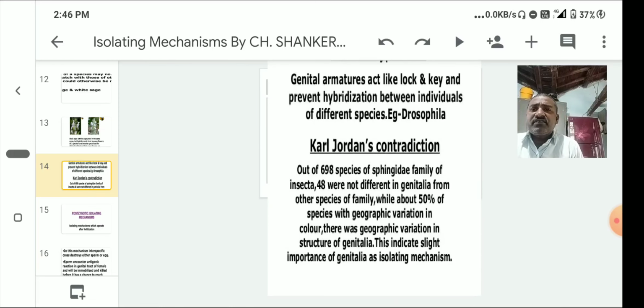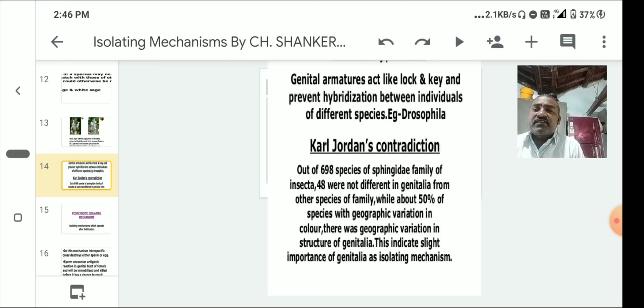Out of 1690 species of the Sphingidae family of insects, 48 were not different in genitalia from other species of the family, while in about 50% of species with geographic variation in color, there was geographic variation in the structure of genitalia.